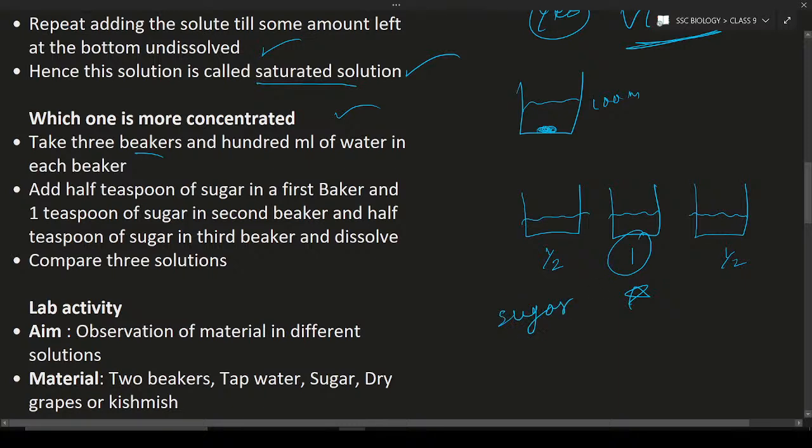So the second beaker is sweeter in taste. Why? Because it is more concentrated. Why is it more concentrated? Because more sugar is added. It means more solute is added to the second beaker.